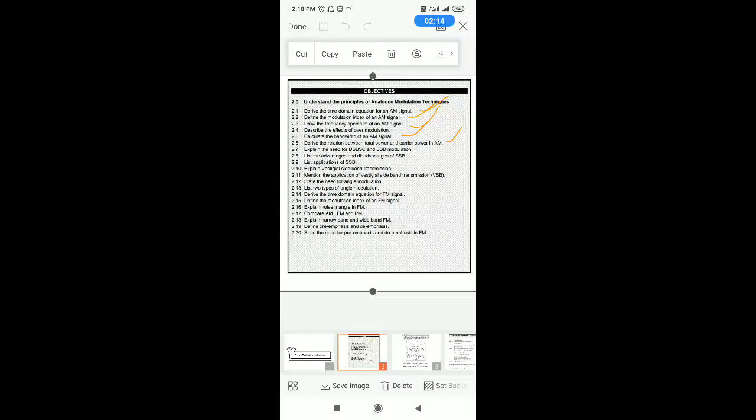That is why we go for DSB-SC, double sideband suppressed carrier, as well as single sideband suppressed carrier. The disadvantage is power is wasted and bandwidth is also less in case of AM.